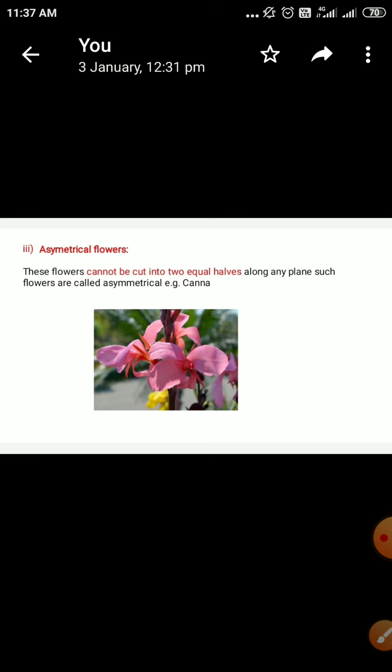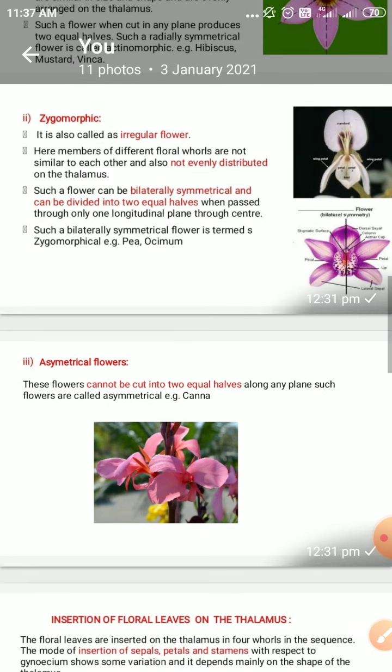Symmetrical means likeness, similarness. All organs, all whorls are of different shapes and sizes. Such a flower we can't divide even into two equal parts by one division. So one vertical plane of cutting can't divide such flowers into two equal parts. Such types of flowers are called asymmetrical flowers.